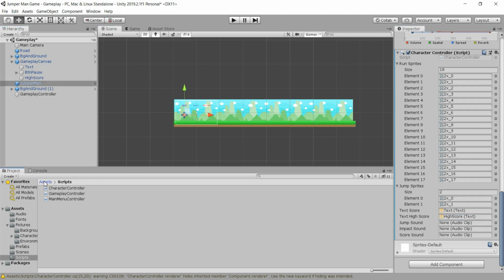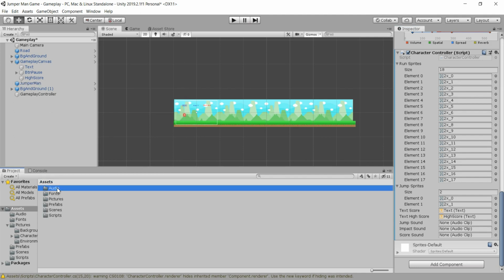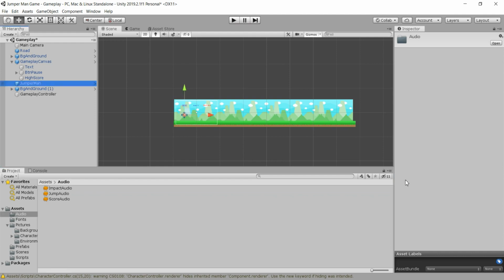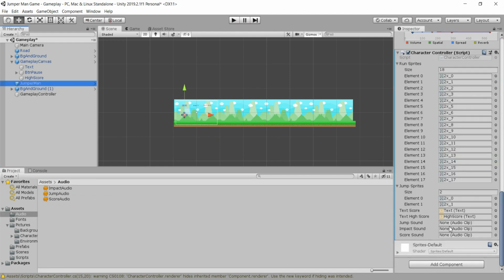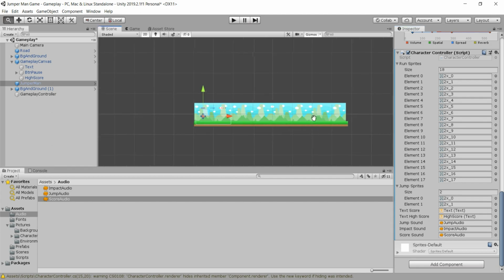The jump sound we need to import from our sounds folder that we imported at the beginning. This is actually the audio folder, excuse me. So the jumper main, and then going back here, the jump sound will be this one right here. Jump audio, impact audio will be for this one slot right here in the middle, and the last one is the score sound. Okay guys, now we have attached every variable, and you see how many variables we had in this character controller script. We imported everything and filled up every empty space here.